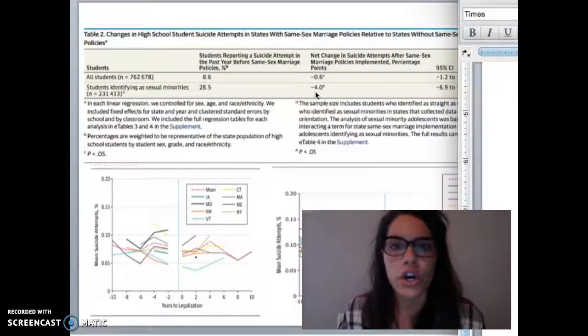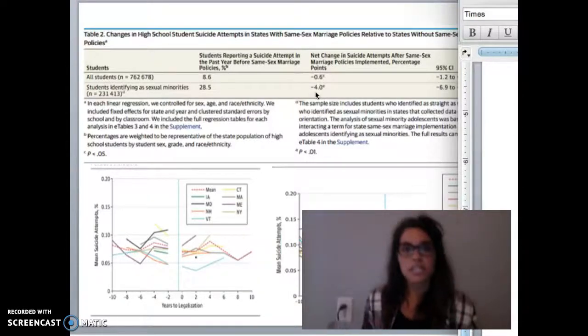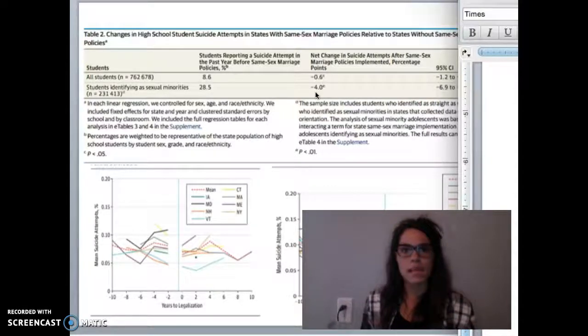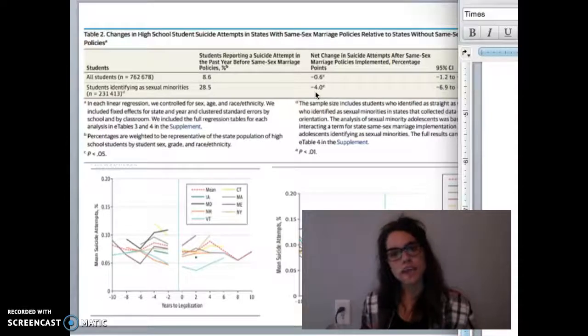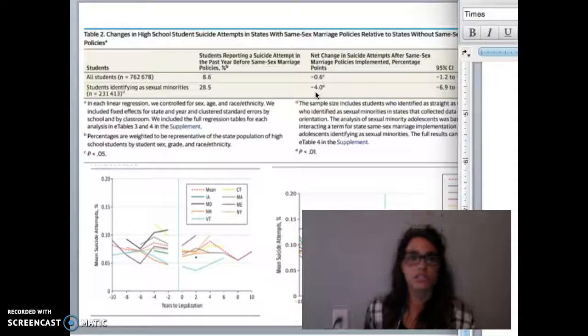So overall, the reduction of adolescent suicide attempts was about 7% in the analysis, which is significant within the confidence interval, showing that states that implemented these same-sex marriage policies had a reduction in adolescent suicide attempts.